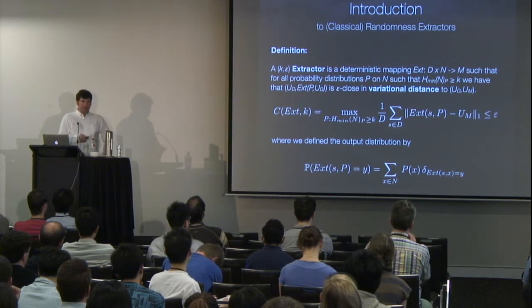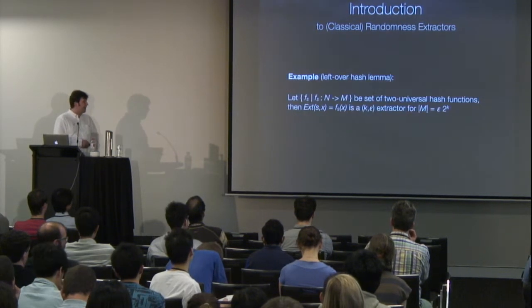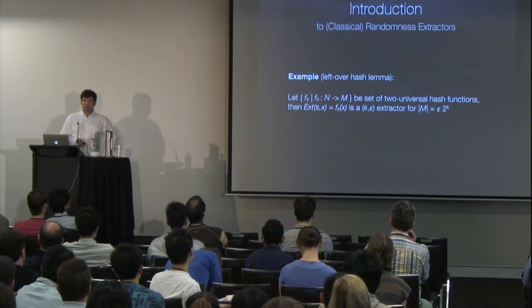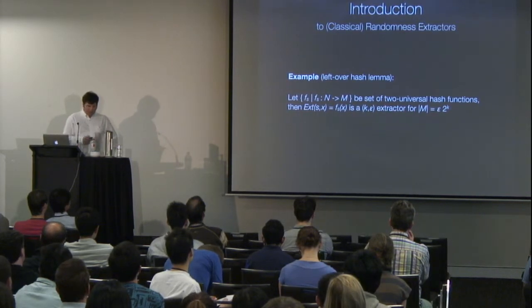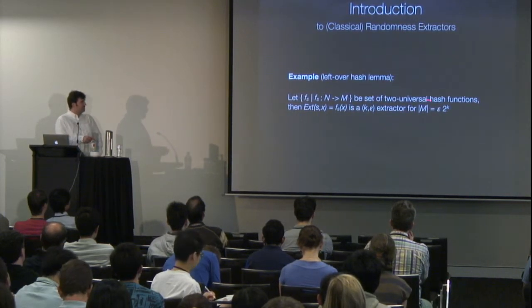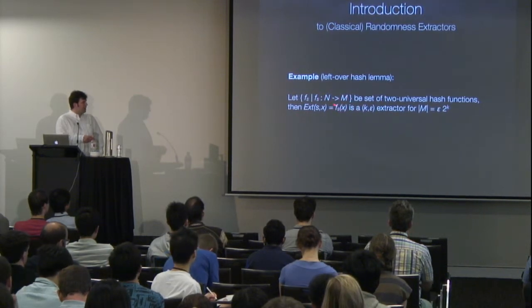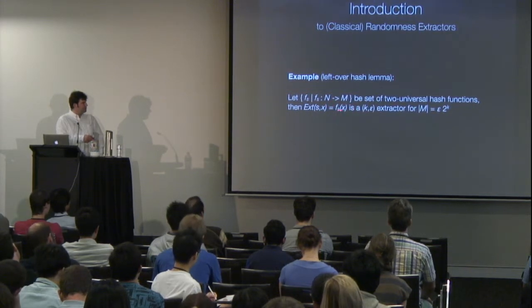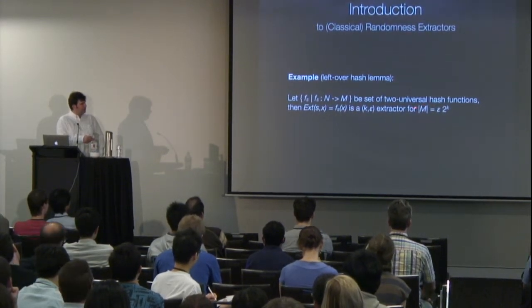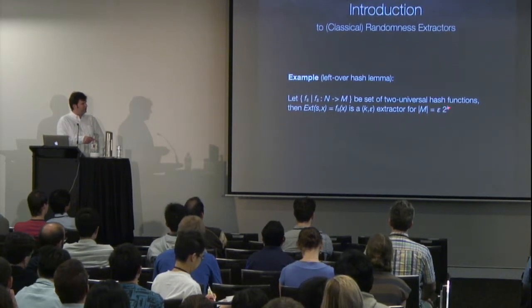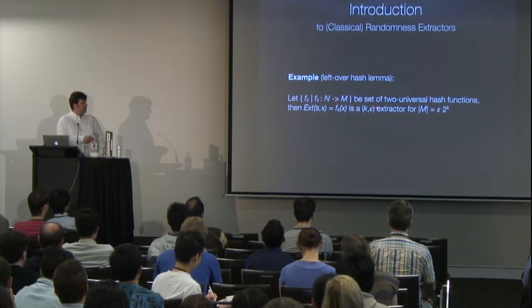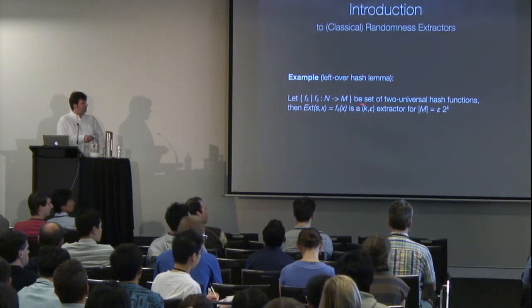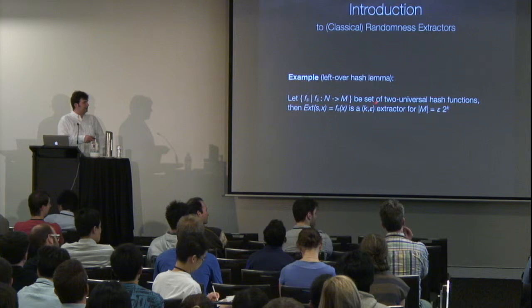Now, that's all nice. Is it interesting? Do we have good examples? Yes, we do. You all know one, which is based on the leftover hash lemma. That is just a set of two-universal hash functions f_s going from the alphabet N to the alphabet M. If you define the extractor using these functions, and choose the output alphabet big M of size epsilon times 2 to the k, then this defines a (k, epsilon) extractor. So for all sources satisfying a lower bound on the min-entropy in terms of k, you get something close to uniform.